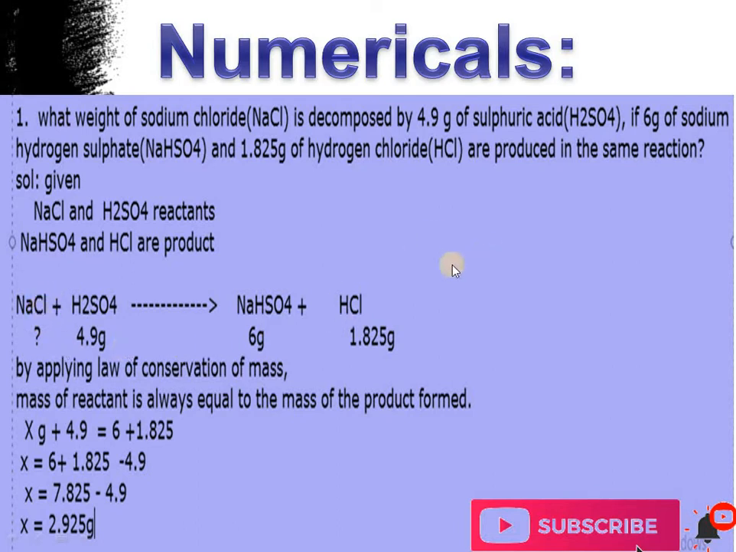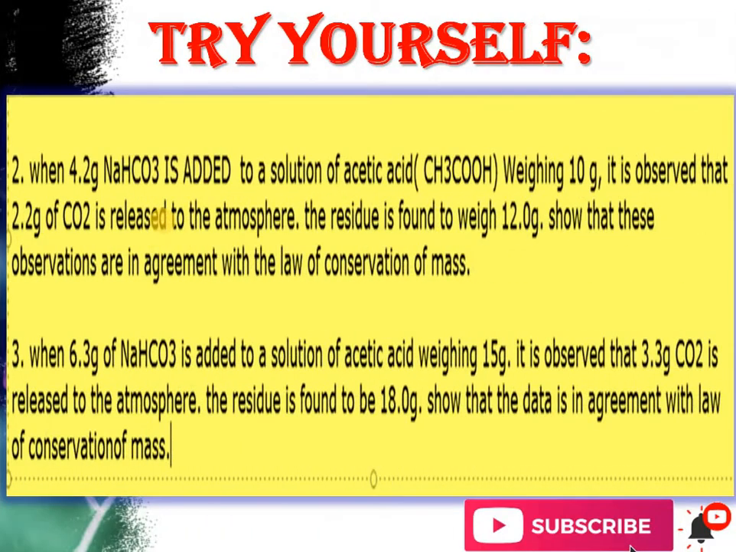We will use the law of conservation of mass, as it is applicable here. We take the unknown as x gram, then x plus 4.9 equals, by simple addition, 7.825. The plus 4.9 will go to the other side as minus 4.9, and we get the result 2.925 grams. So this means that 2.925 gram of NaCl was decomposed by 4.9 gram of sulfuric acid to form sodium hydrogen sulfate and hydrogen chloride. I will give these two questions to you. Try to solve these questions and hopefully you will get the result.